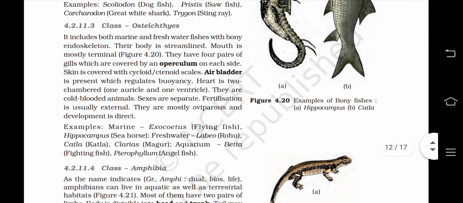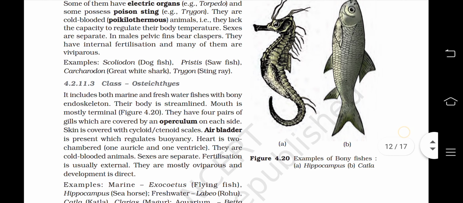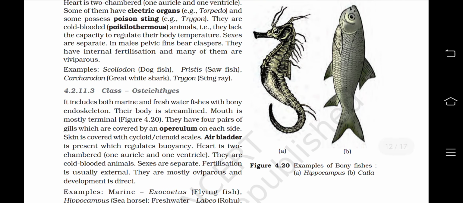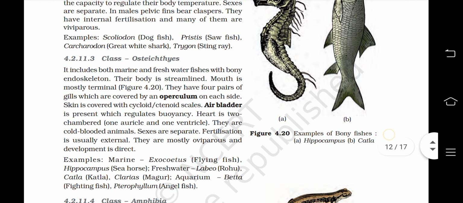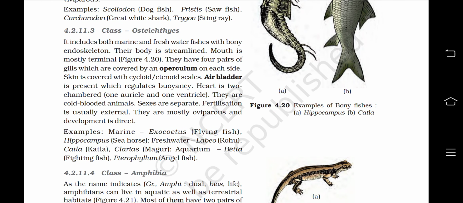Now the class Osteichthyes, which is the second class in the Pisces. It includes both marine and freshwater fishes with a bony endoskeleton. Their body is streamlined, mouth is mostly terminal. Figure 4.20, examples of bony fishes: A is Hippocampus and B is Catla. They have four pairs of gills which are covered by an operculum, or you can say the gill cover, on each side. Skin is covered with cycloid or ctenoid scales.